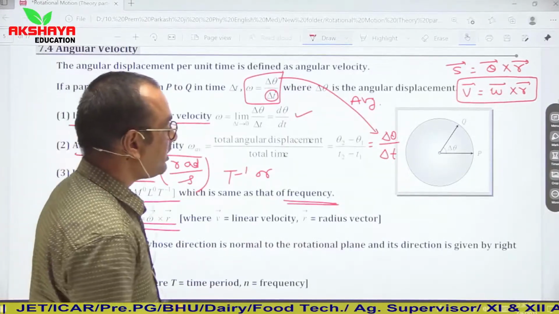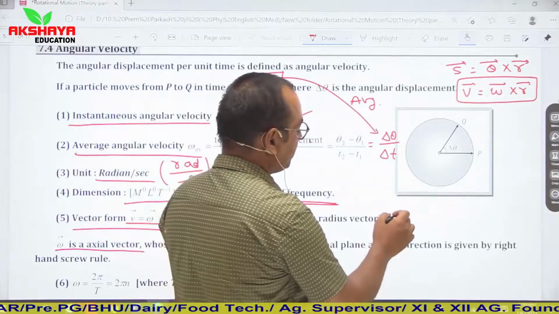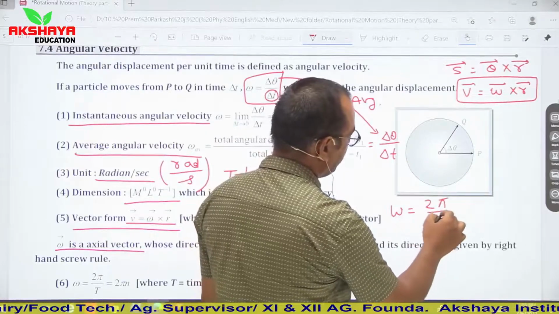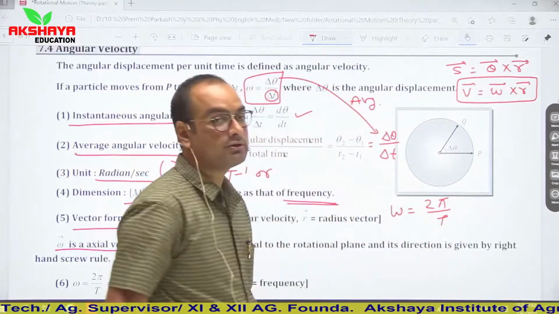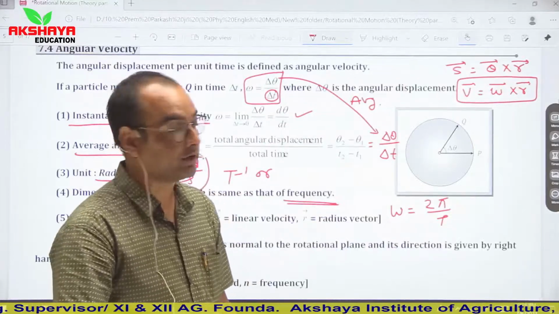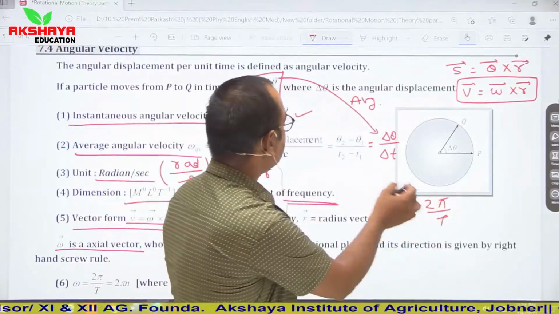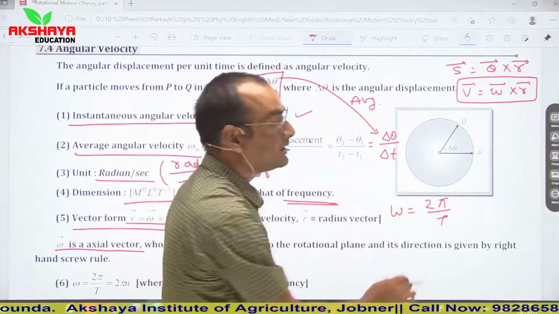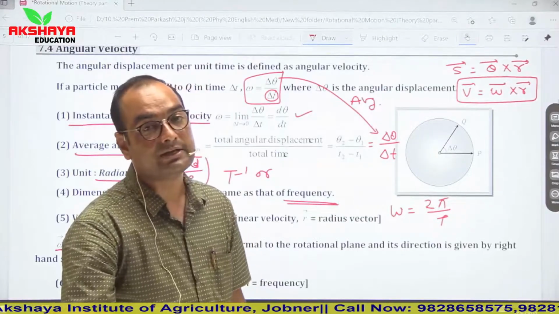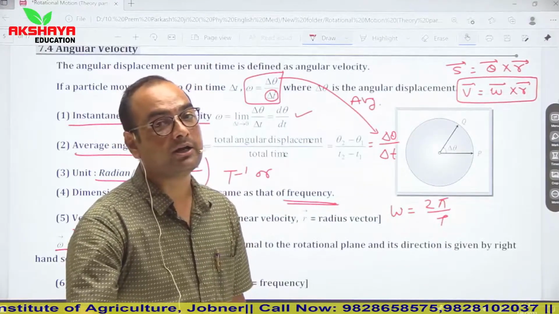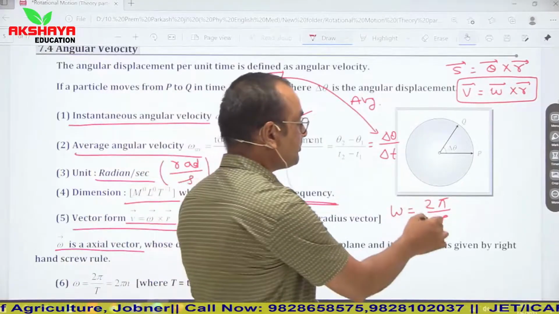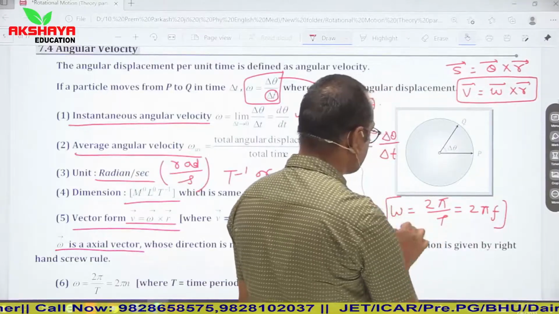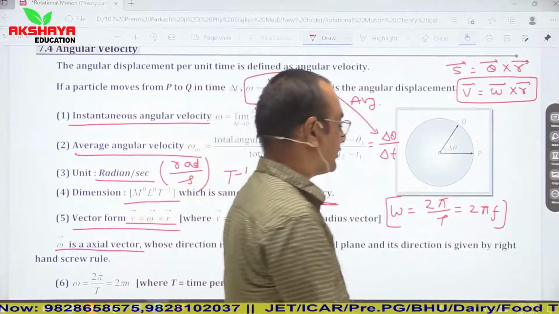Now see, during one complete cycle, if we talk about angular velocity, omega is equal to 2 pi upon capital T. This is angular velocity during one complete rotation. Here the total angular displacement is 2 pi radian and the total time is capital T, which is known as the time period. Time period is the time taken in completing one revolution or one round. So it is 2 pi upon capital T, or you can say 2 pi f. This is the general relation of angular velocity.